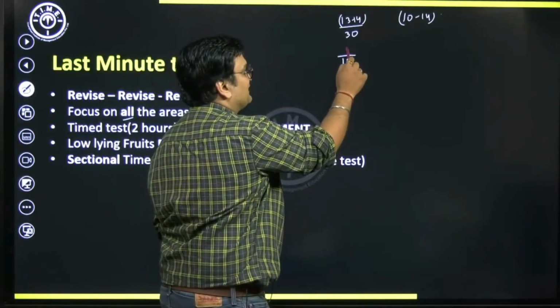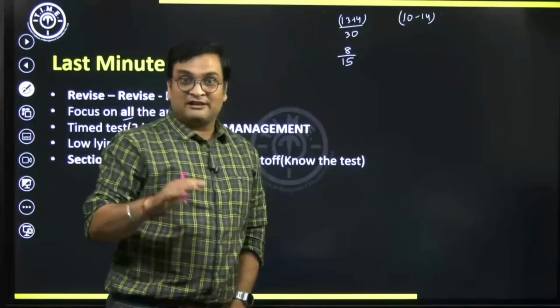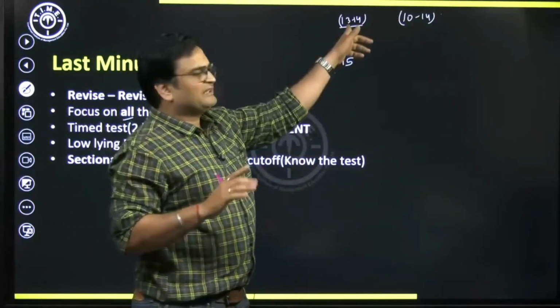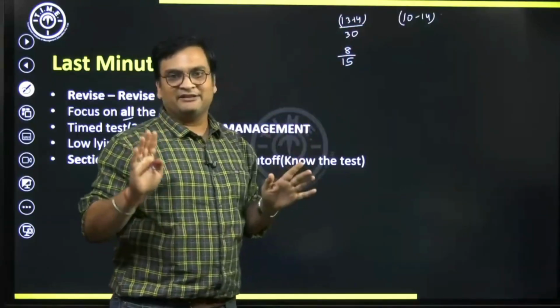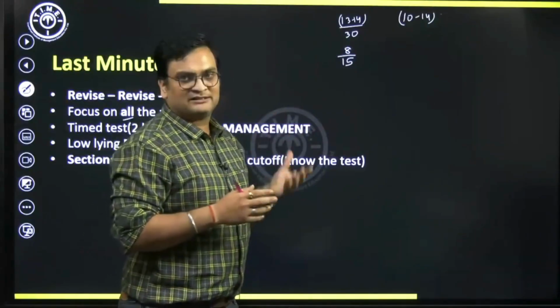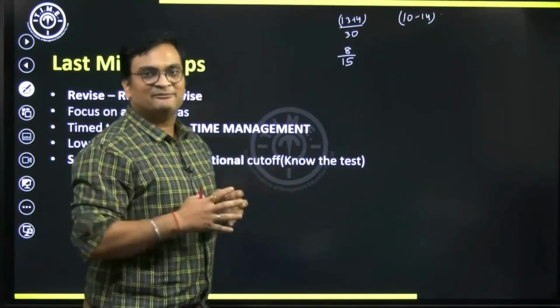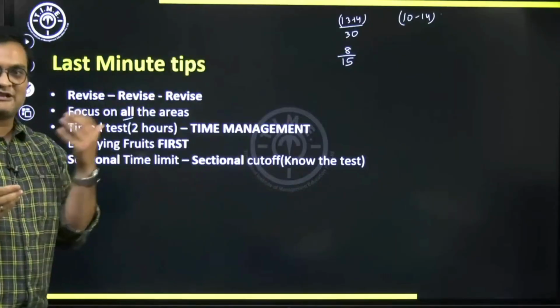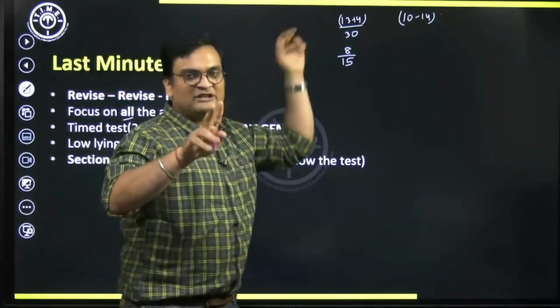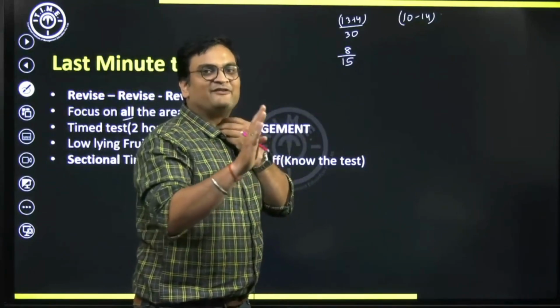If you have solved somewhere around 8 questions correctly, you have done decently well. Similarly here, somewhere around 15, you have done decently well. But for verbal, it would be a different game entirely, because questions there are relatively easy. You can attempt them much faster than the quant section. So for these two quant sections, roughly it's like 50%.